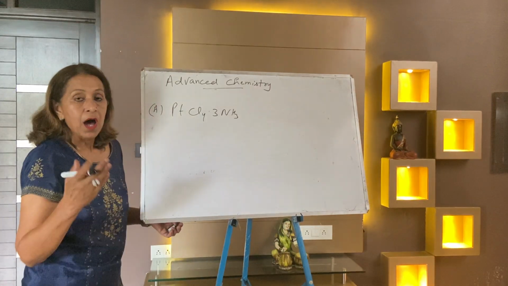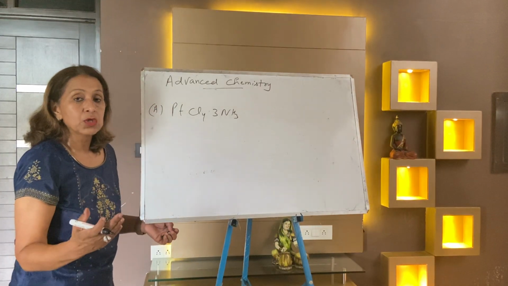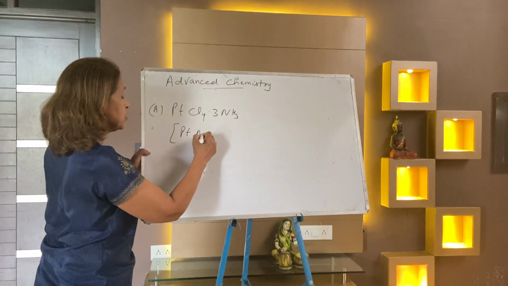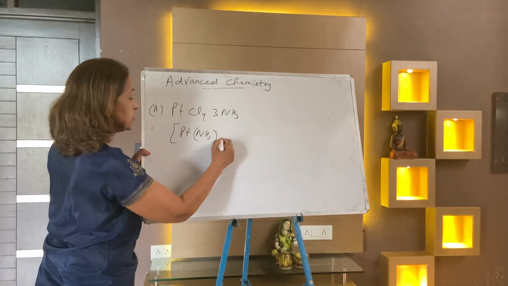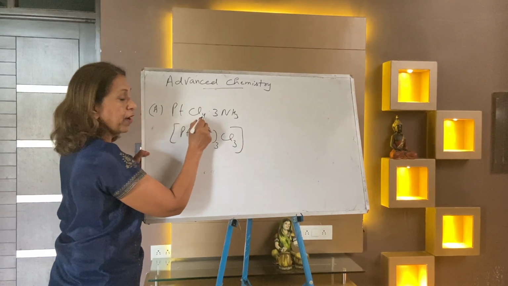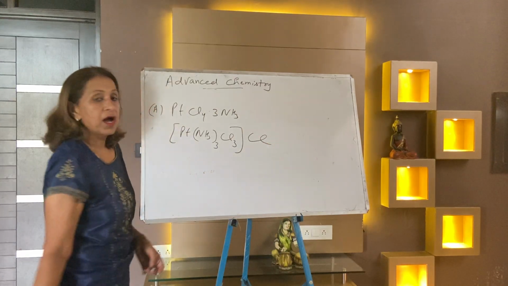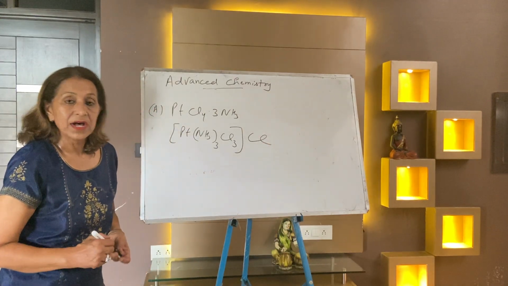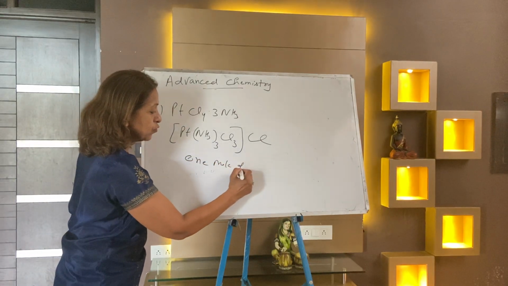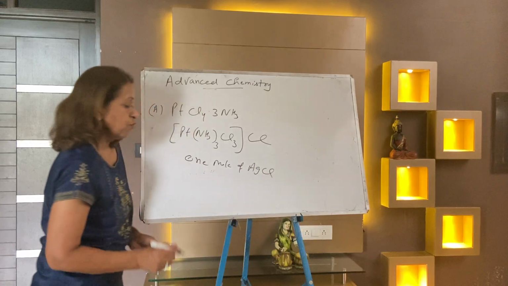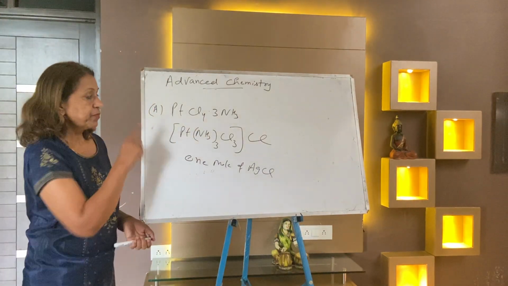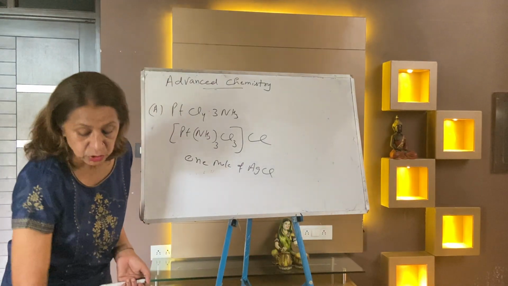The question is, how many moles of AgCl get precipitated? Your answer is Pt, NH3 thrice, Cl thrice, 3 and 3, 6, out of 4 chloride ions, 1 chloride ion is outside. This means your answer is 1 mole of AgCl. So you may select the options. You will mark the right option, 1 mole of AgCl. Now I'm taking the second part of the same question.